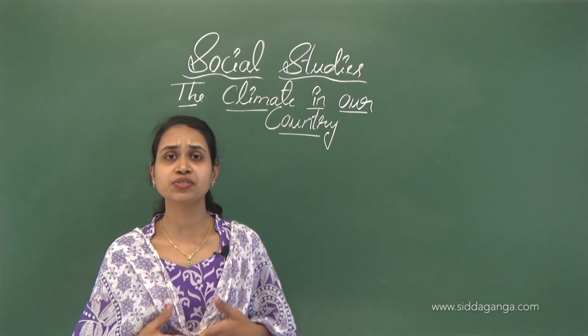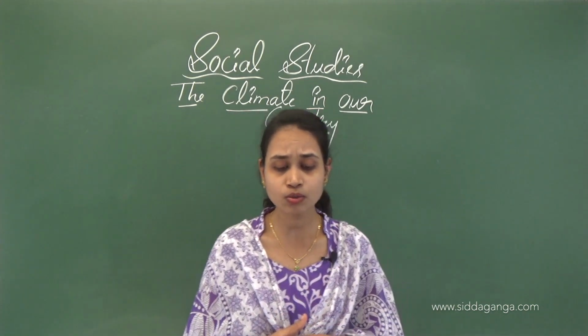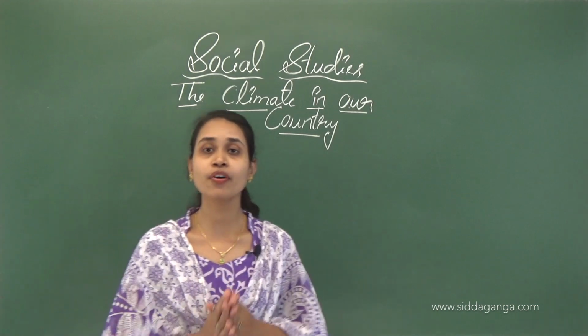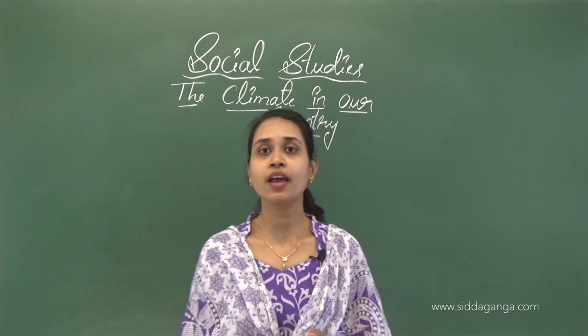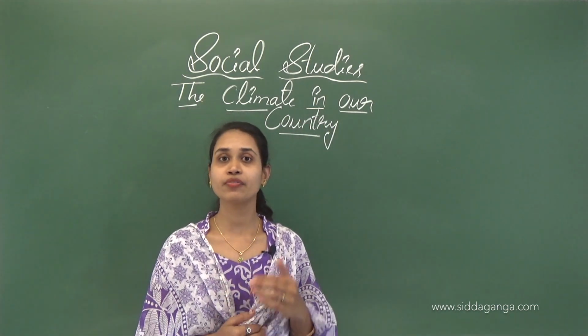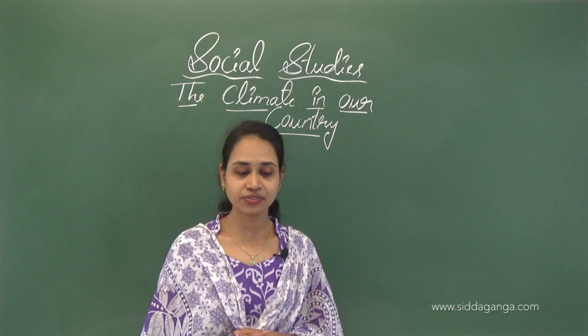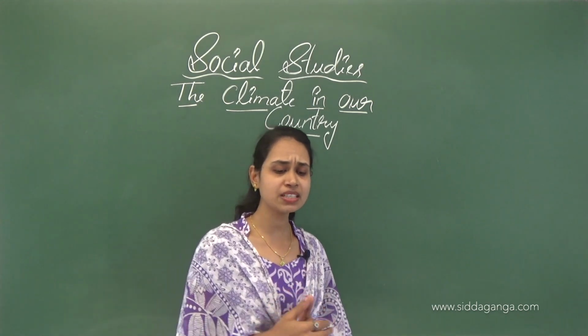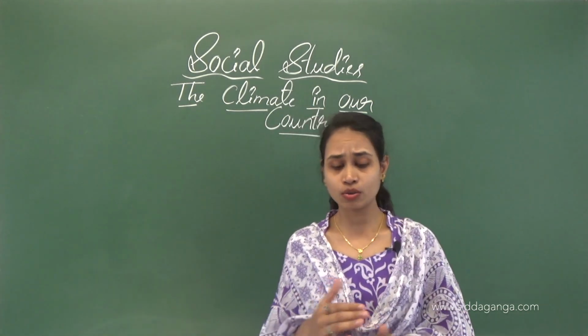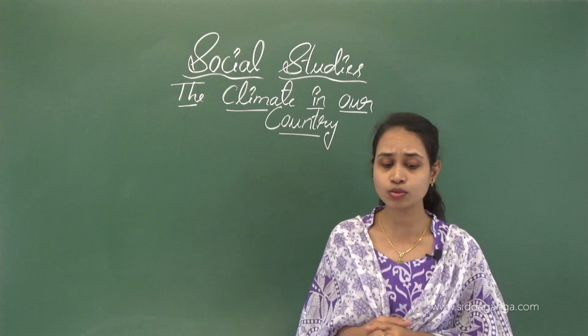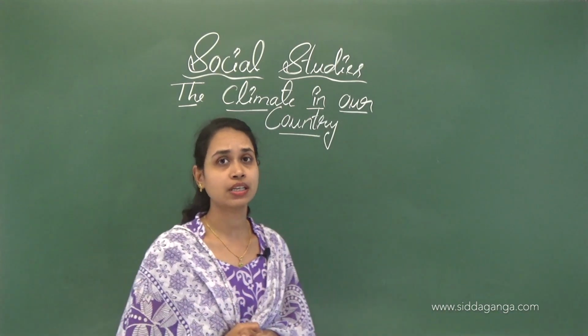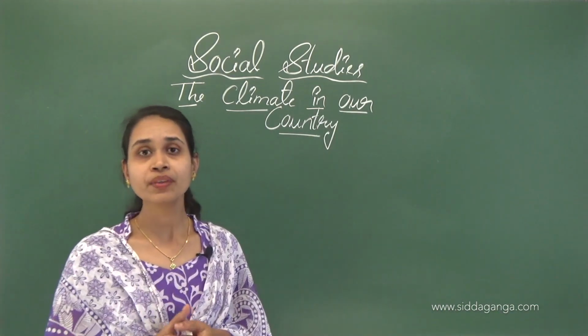India is a very big country with different types of land surface. So the climate is also different in different parts of our country.